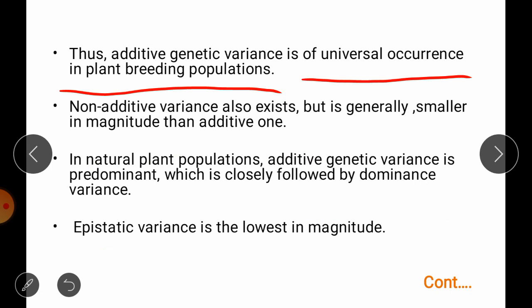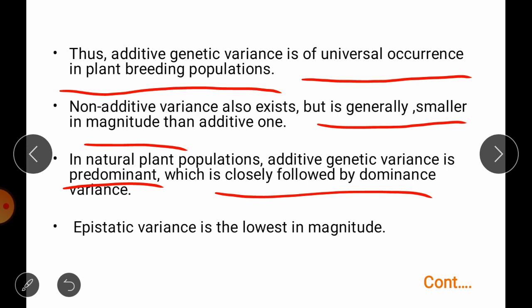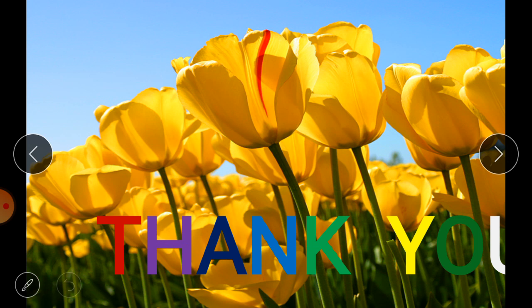Non-additive variance also exists, but is generally smaller in magnitude than additive one. In a natural breeding population, additive genetic variance is predominant, closely followed by dominance variance, and epistasis variance is lowest in magnitude. So if you take any breeding population, we will observe additive genetic variance in more amount, followed by dominance variance, and a very small or negligible amount of epistasis variance. So this is all about gene action.